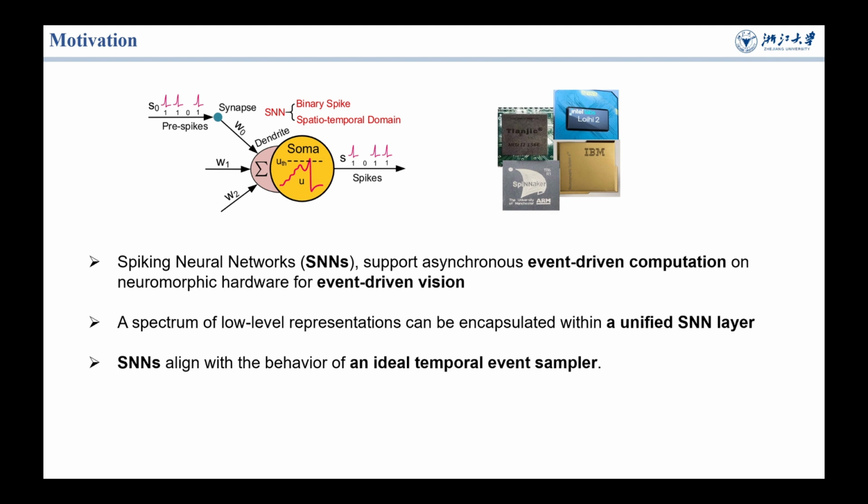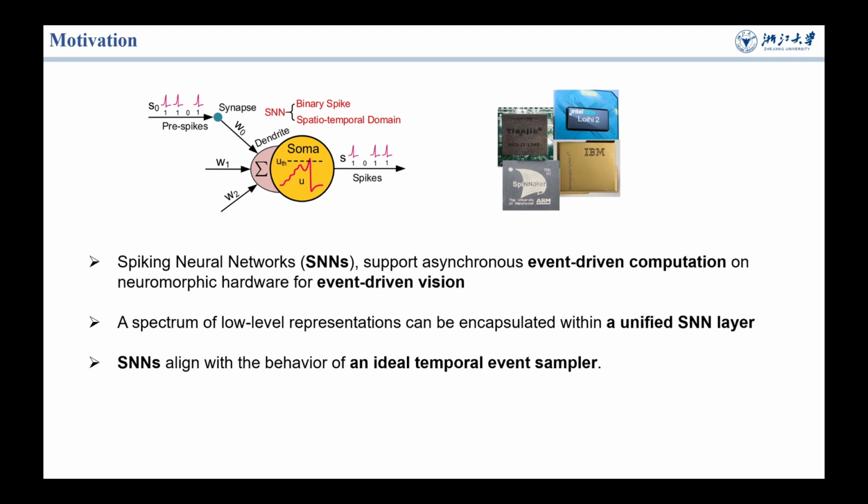Spiking neural networks, SNNs, comprising biologically inspired spiking neurons, present a potential solution for differentiable event-based sampling. First, SNNs support asynchronous event-driven computation on neuromorphic hardware, promising fast inference and low power consumption. This inherent compatibility with event data makes SNNs ideally suited for event-based vision tasks.